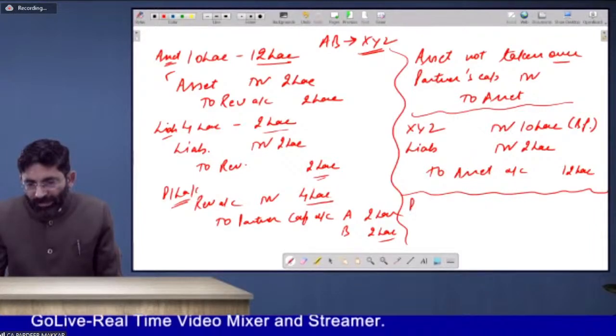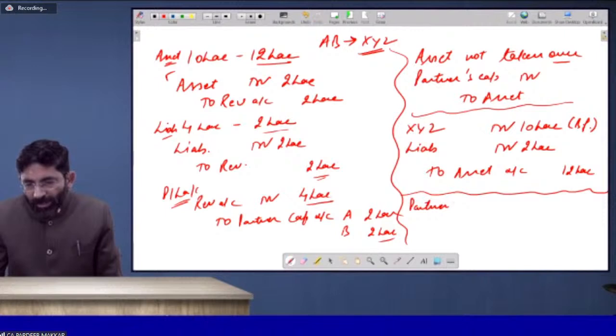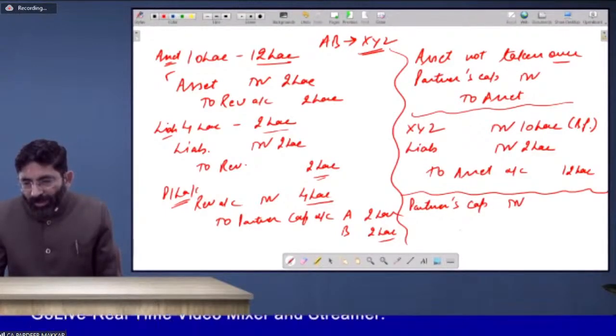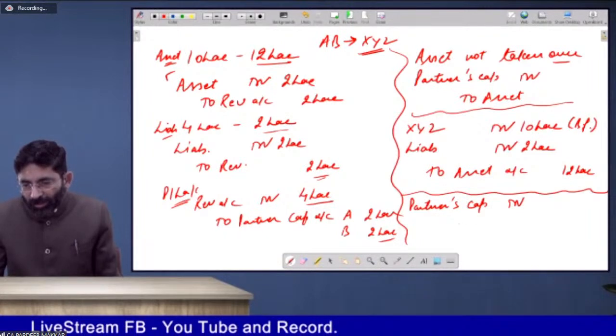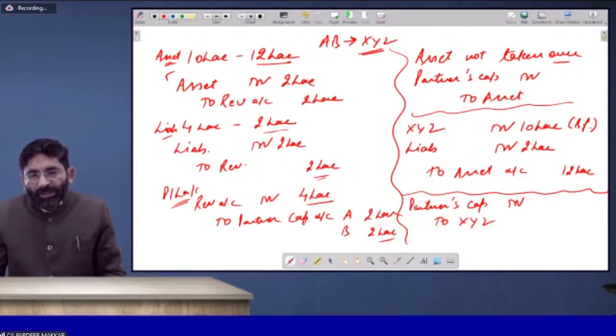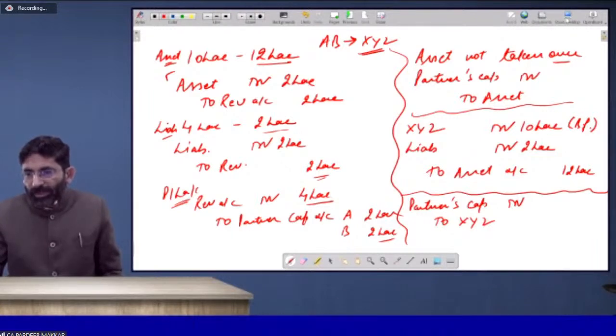So next is partners' capital account debit, beta, that is A and B debited to XYZ. So these are the entries which are to be passed. Take the screenshot if required.